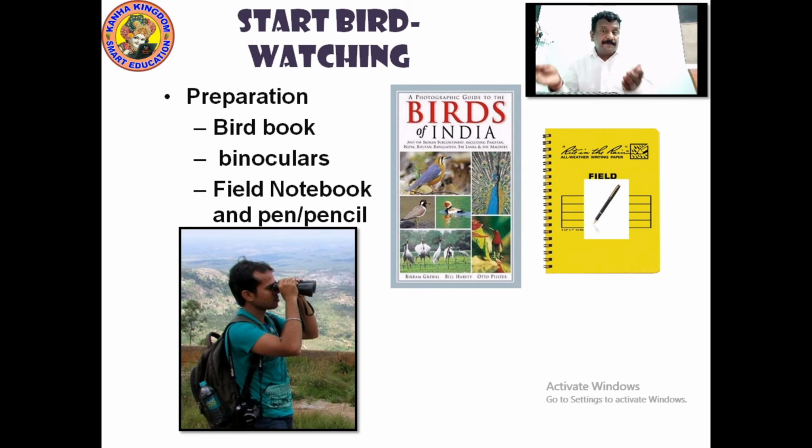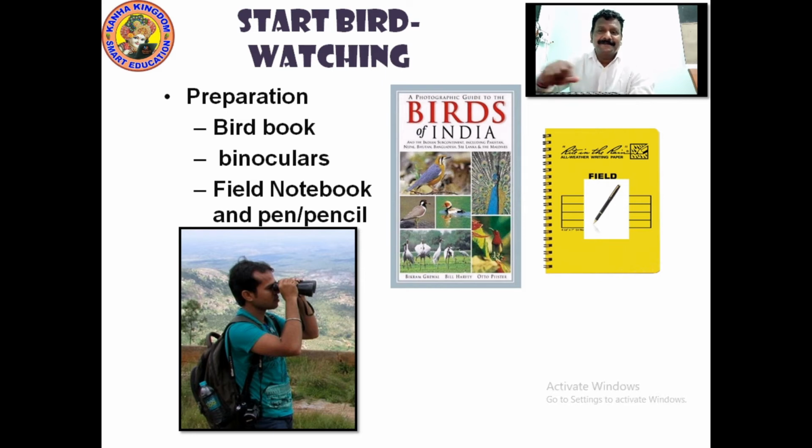So you can come and refer to your book called Birds of India, so that you come to know this is the same bird according to this definition, according to the features and colors. Please write this down and try to get one set so that you can start watching birds.